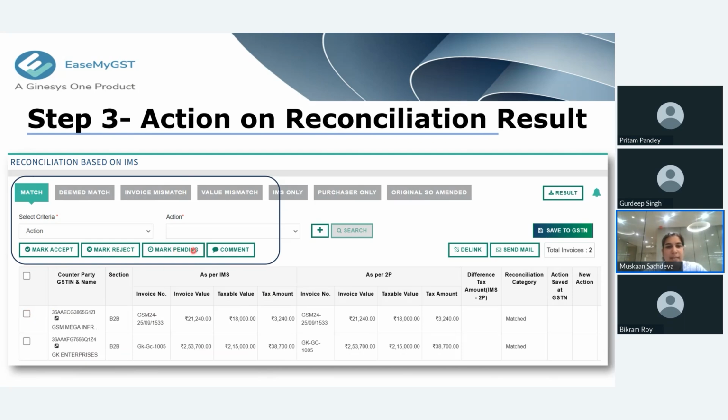Because if you take no action on that invoice, when you save the data to the government portal, that invoice will be deemed accepted. The government will automatically accept that invoice. And if you keep that invoice pending, since you are not sure about it, then that invoice will reflect in your next month only.